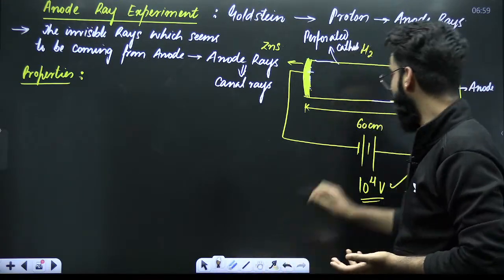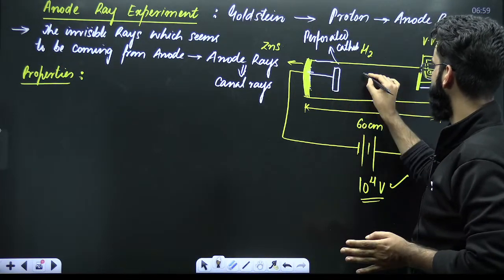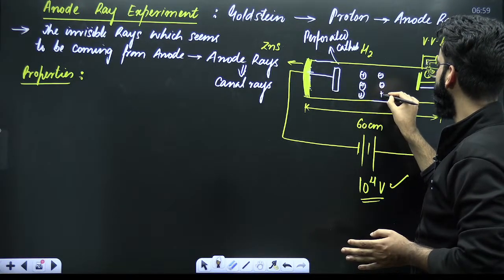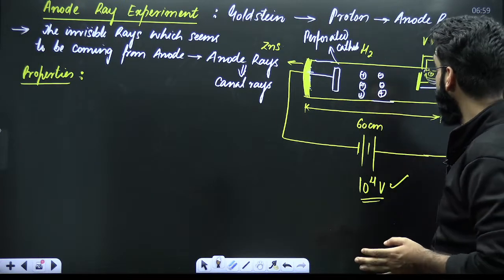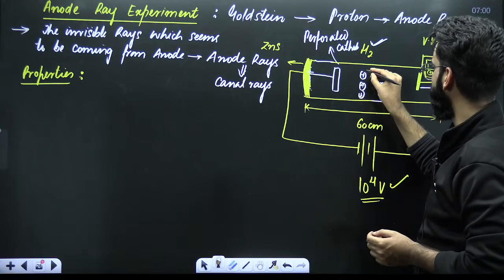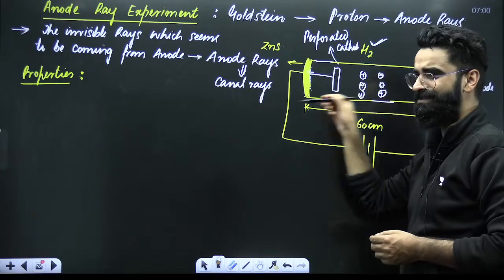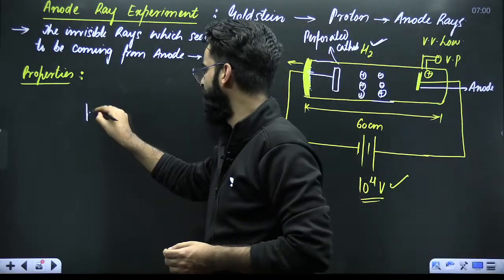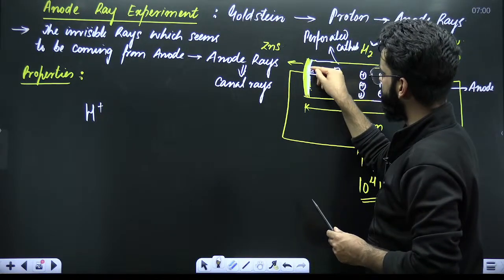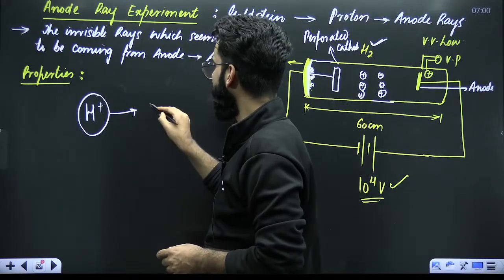Right. So if I ask you what these protons exactly are, since you know hydrogen gas in the beginning got ionized, right? So you got positively charged ions over here, and negatively charged electrons over here. Now, which positively charged ions were these? Since you had taken H2 gas, these were the H positive ions. Which were moving towards the zinc sulfide. And those H positive ions were striking this surface and creating the bright spots. And this positively charged ion is basically what you call a proton.